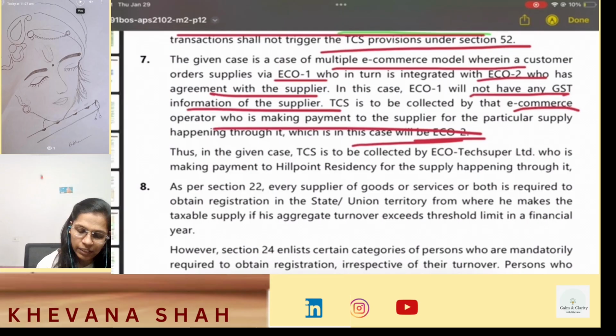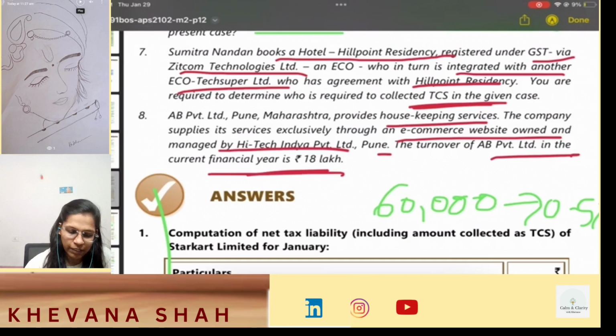Now the last question, I think. Yes. Okay. AB Private Limited, Pune, Maharashtra provides housekeeping services. The company supplies its services exclusively through an e-commerce website owned and managed by High-Tech India Private Limited, Pune. The turnover of AB Limited in the current financial year is 18 lakhs. So see here, AB Limited will have the threshold limit exemption. Okay, it will be a case covered under your section 9(5) exemptions.